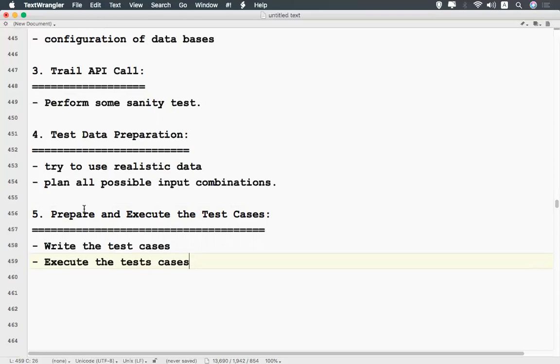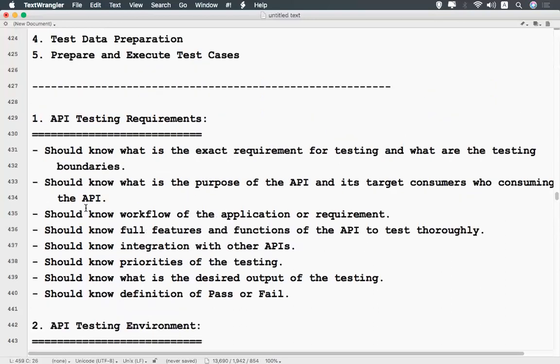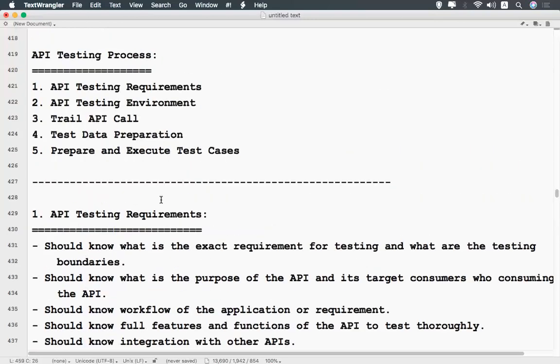So these are all the 5 points of the API testing process. You should know the API testing requirements, and the API testing environment should be ready. You should do some sanity testing to check that the API is working fine or not. You need to prepare the test data, and after knowing all these things, you need to write the test cases, execute them and check the results. So these all come under the API testing process.